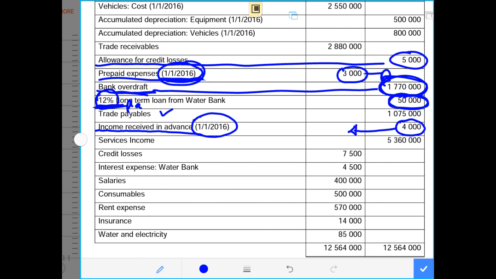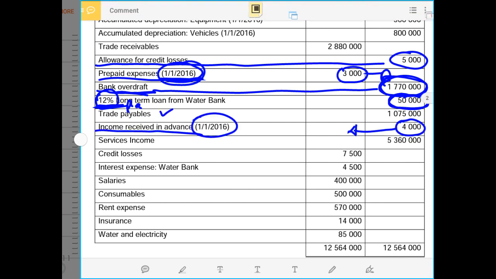That means income received in advance will be debited, and we credit the income. Then we have service income, credit loss, and all other expenses, which are just given to us. We'll analyze all those as time goes on.